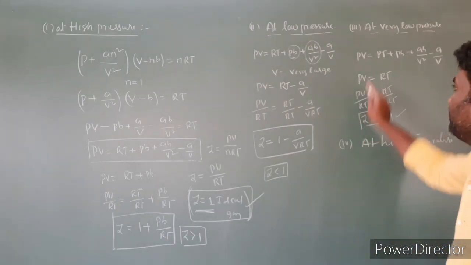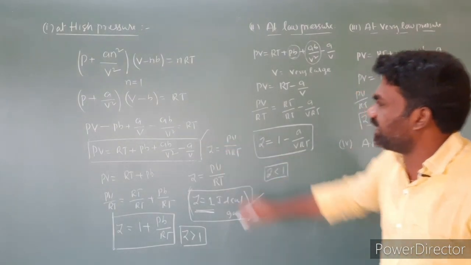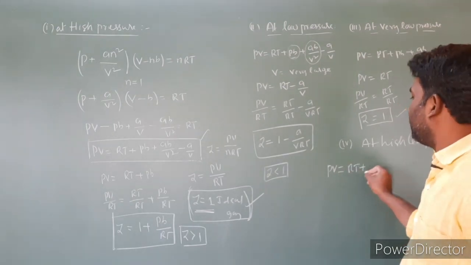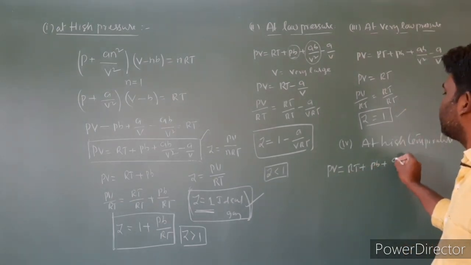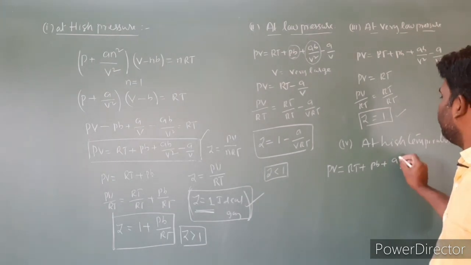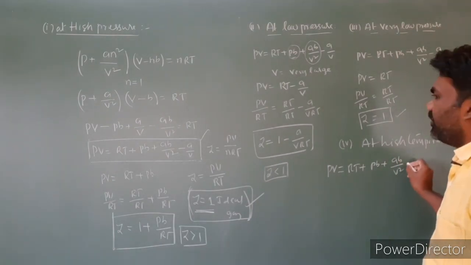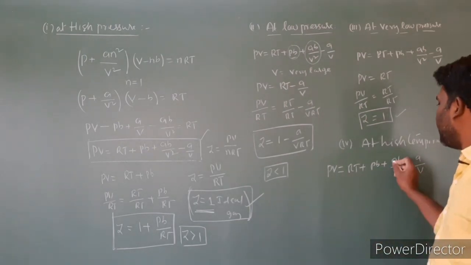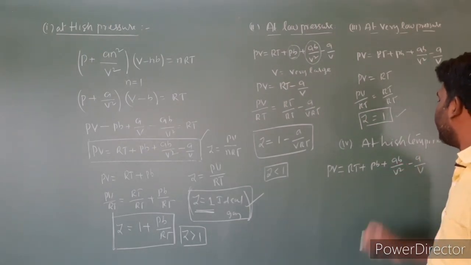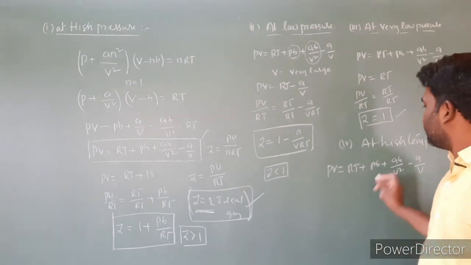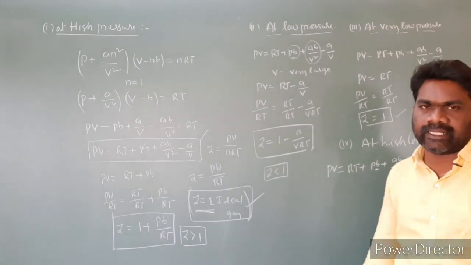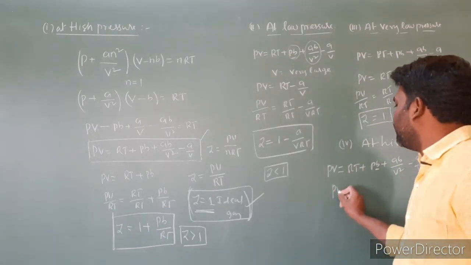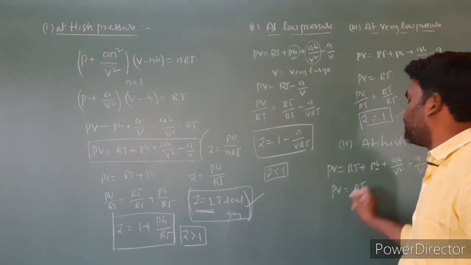At a high temperature, I am rewriting this equation: PV is equal to RT plus PB plus AB by V square minus A by V. Here A and B both will get neglected. So all these terms are going to get neglected. Then the equation becomes PV is equal to the remaining term, RT.